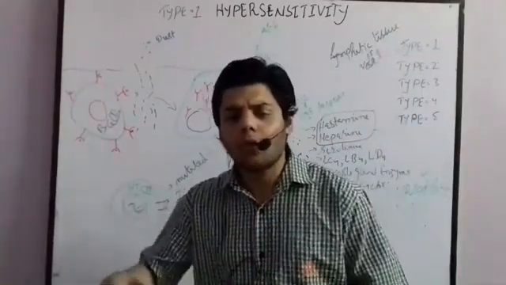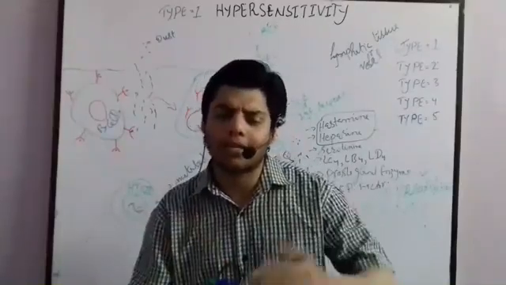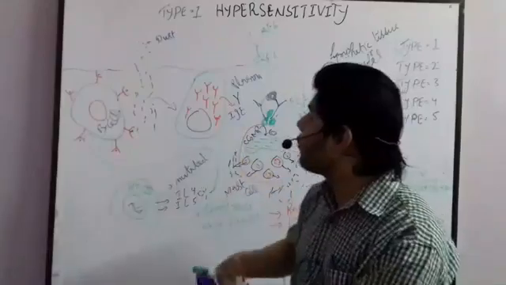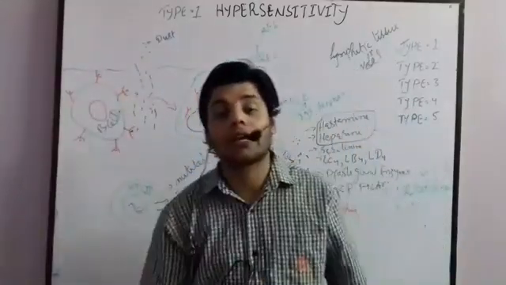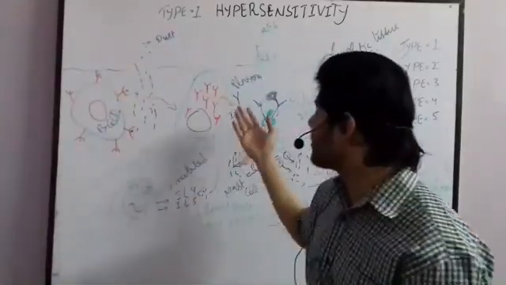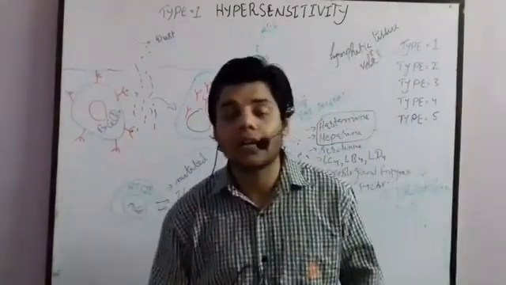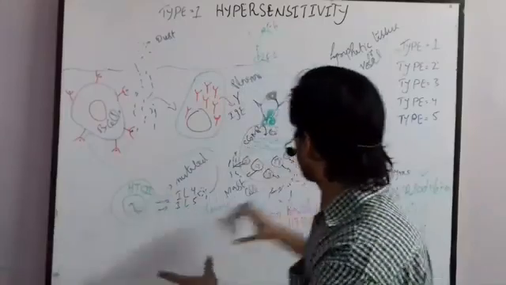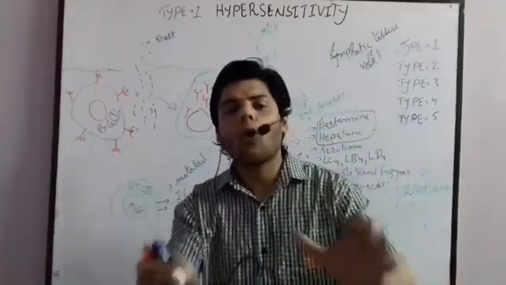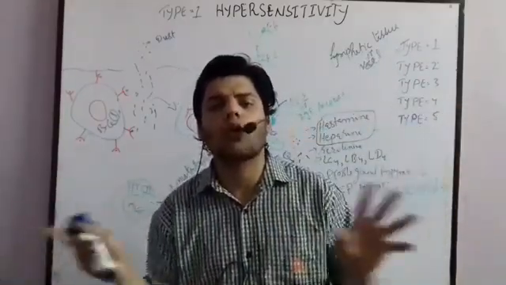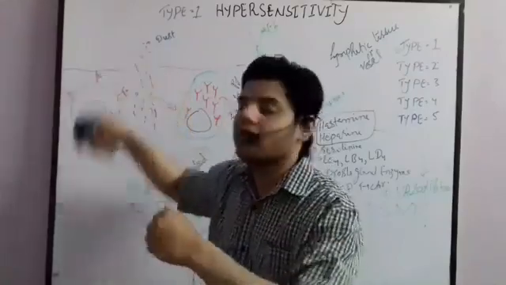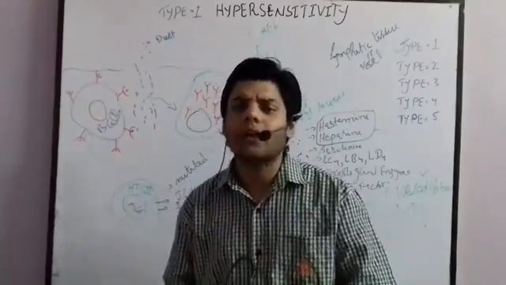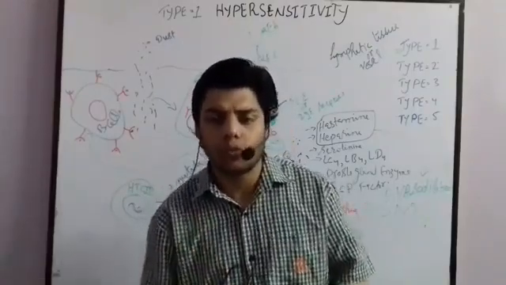But normally, what actually happens inside our body, normally these plasma cells, when dust particles contain a pathogen, then each plasma cell will secrete IgE and IgG antibodies, two antibodies they will secrete. And not all the cells will get hyperactive, only a few cells will get activated, and they will damage the dust particle or any kind of thing that harms our tissue.